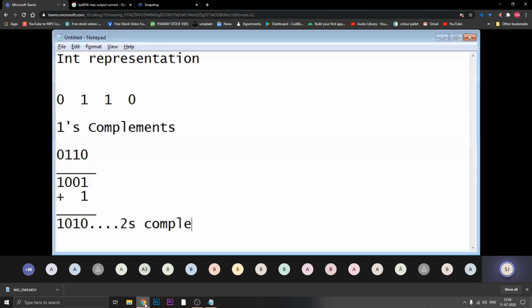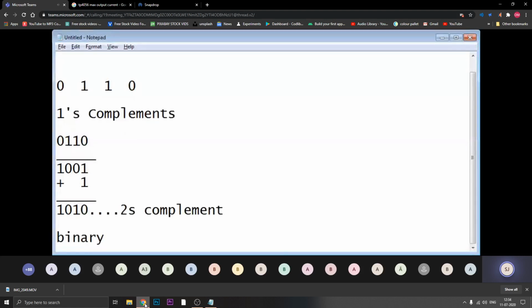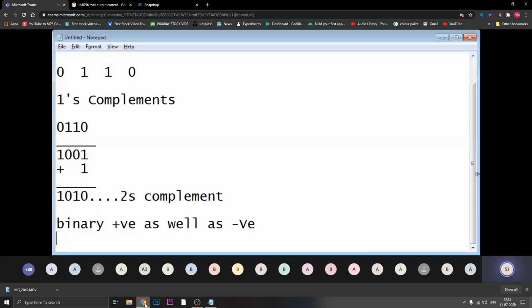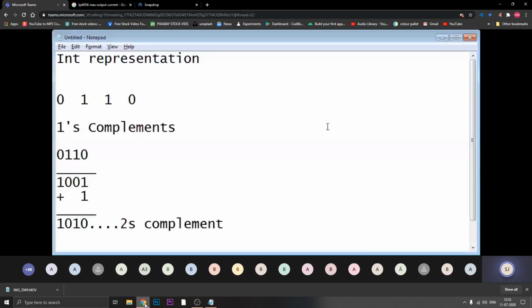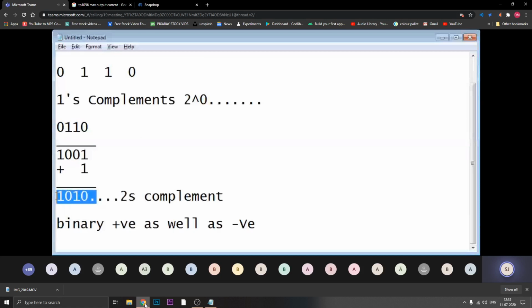So in the binary format, I can represent positive as well as negative values. To represent positive values, whatever we have discussed previously, that 2 raised to something, 2 raised to 0 and so on, will be the positive representation. And if I want to perform negative representation, then the negative number of 0110 will be 1010.